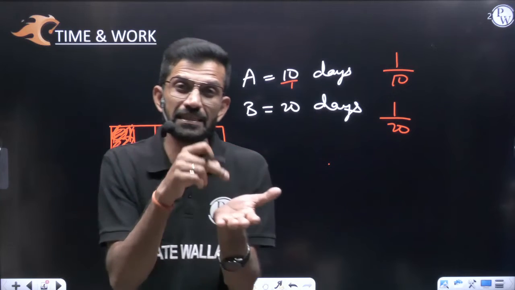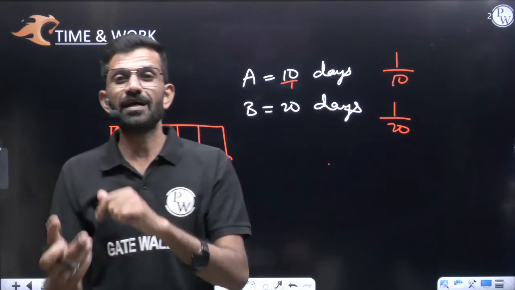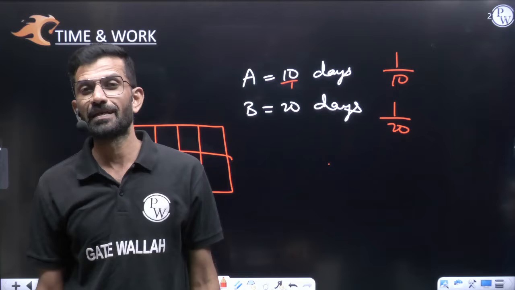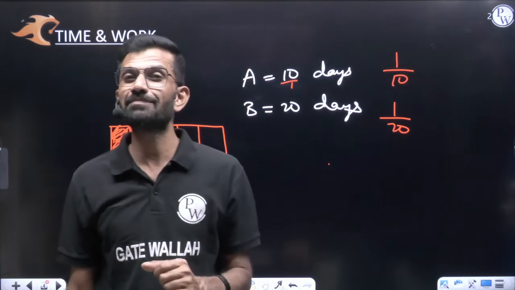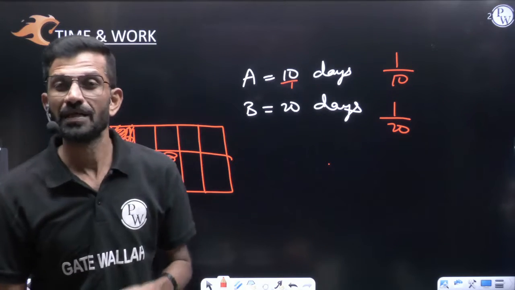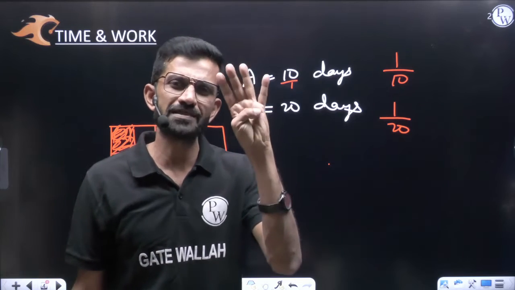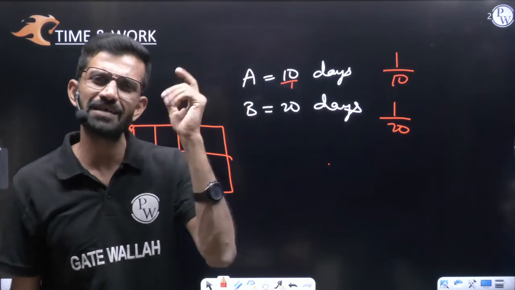Or else, if you are multiplying one entity with some constant number, the other entity you have to divide with that particular number. So inverse proportion, that is the reason, becomes somewhat tougher than direct proportion. But in direct proportion, all the four operators are valid. Addition, subtraction, multiplication, everything is valid.